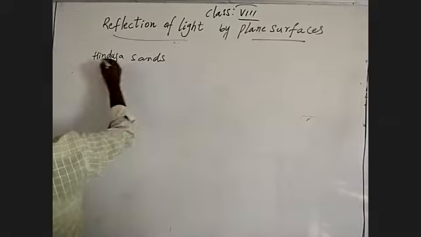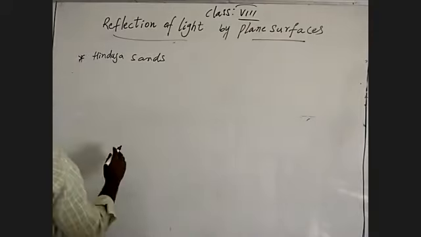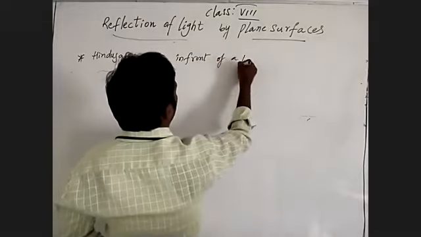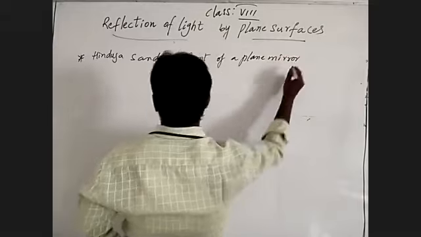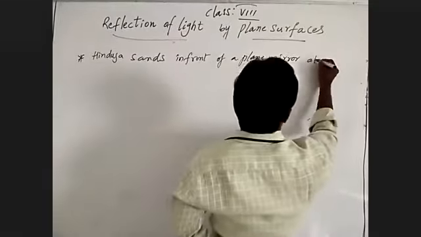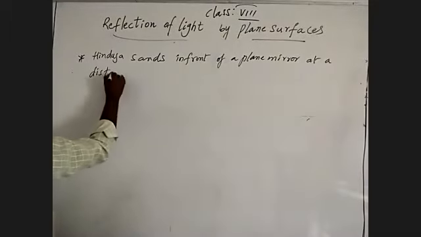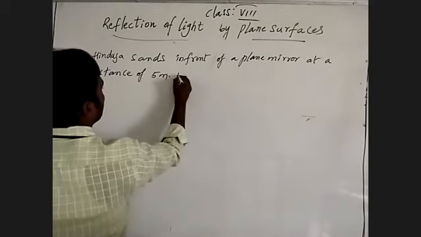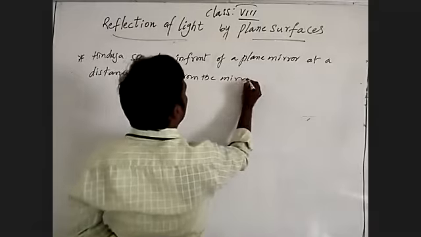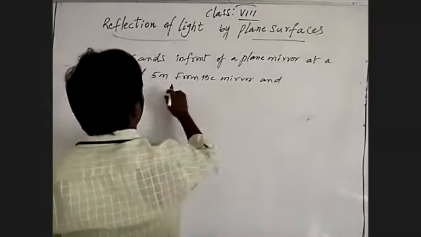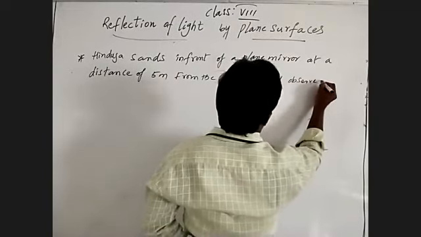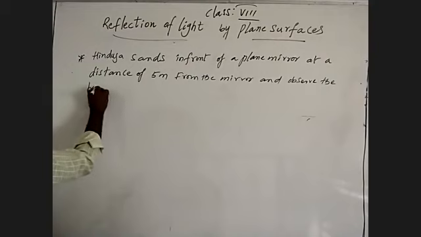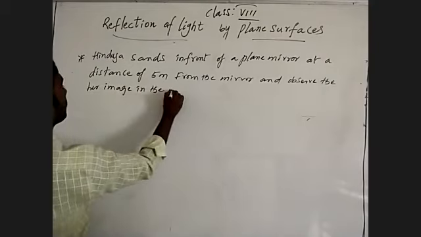Hinduja stands in front of a plane mirror at a distance of 5 meters from the mirror and observes her image in the mirror.